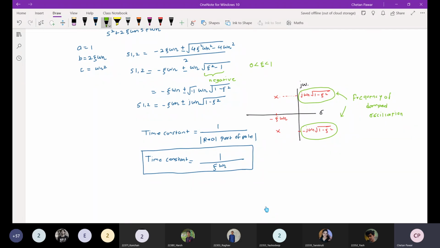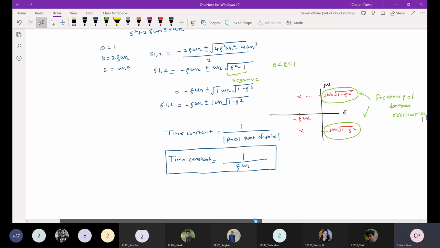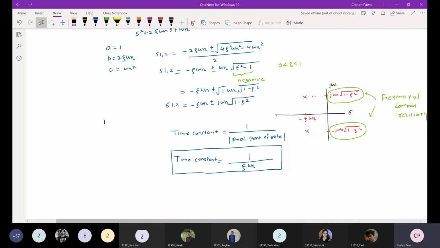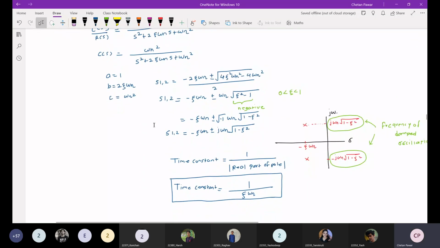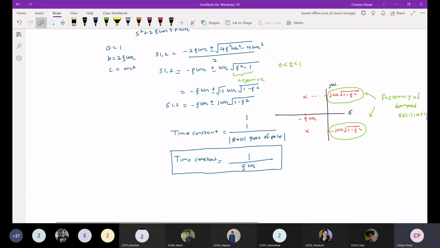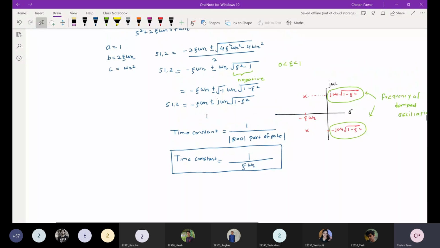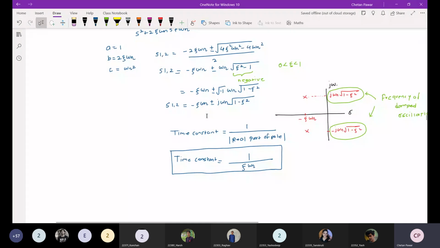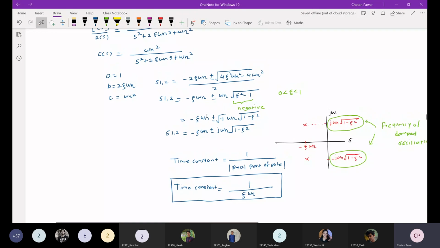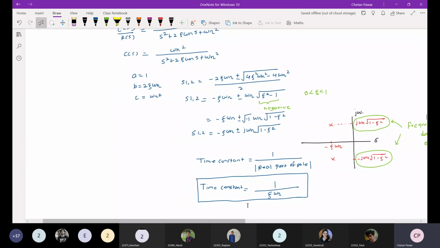Now you got these two poles, so we will convert that into the time domain.